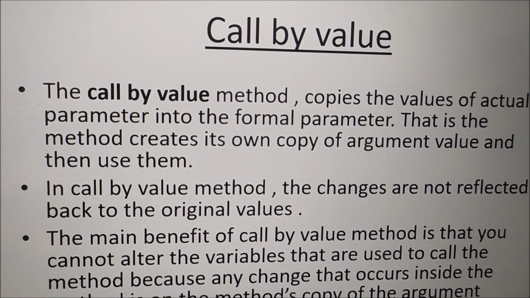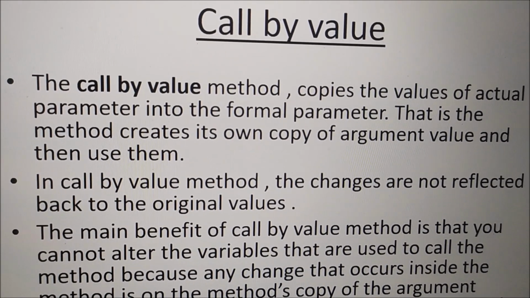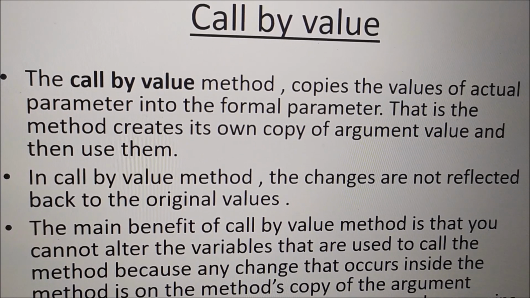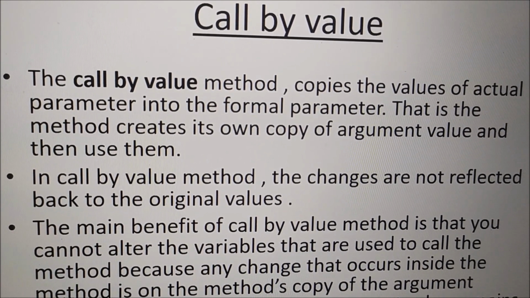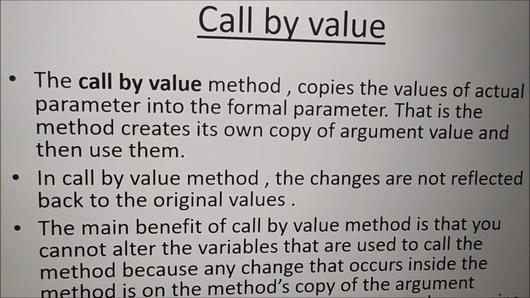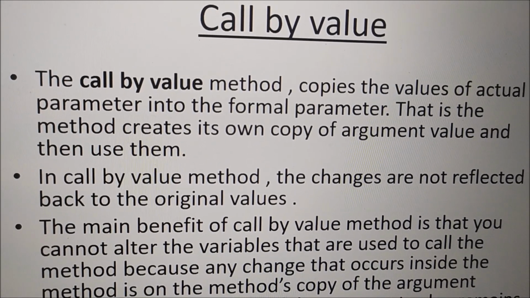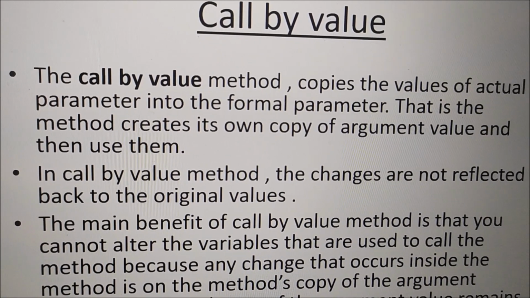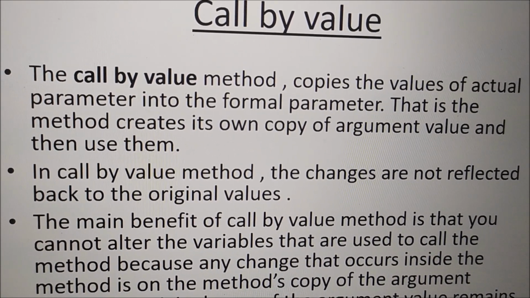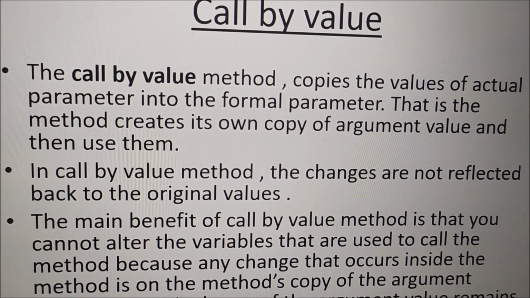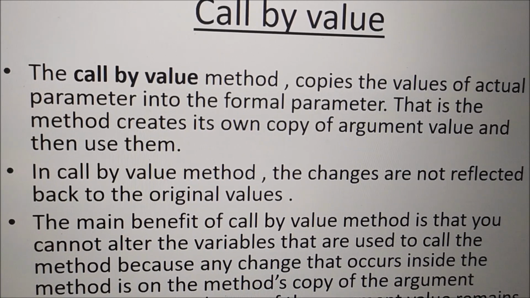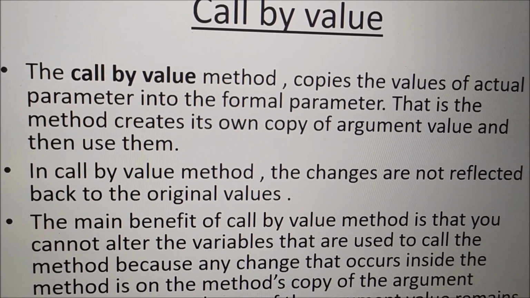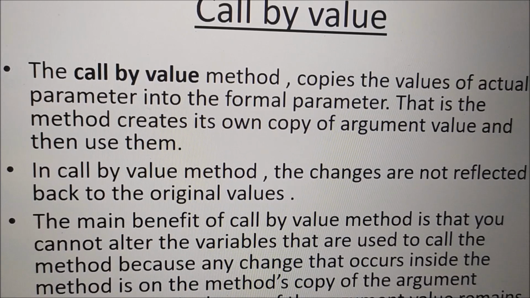So what happened here? If you make any changes to a and b, the changes will not be reflected back to the original values, that is x and y. If the method changes the values of a and b, that change will not be reflected back to the original values. Who are they? The x and y.